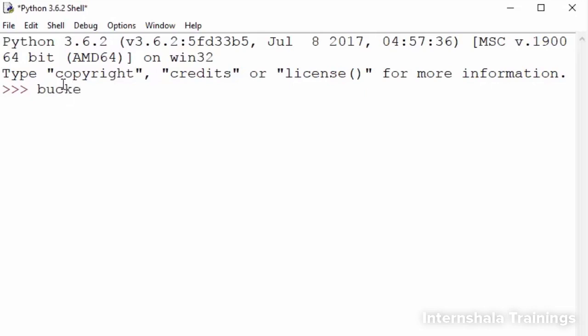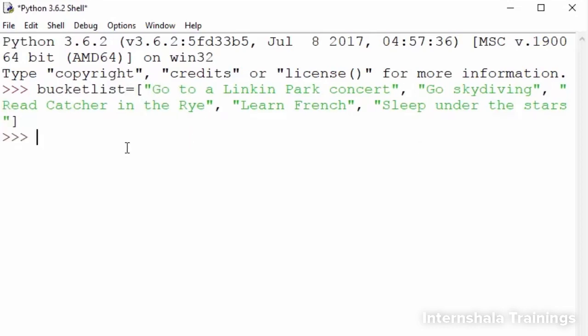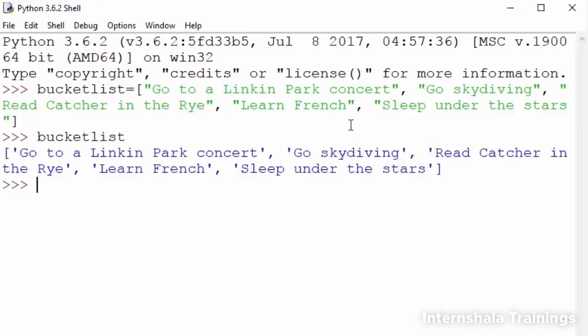To create a list in Python, we first give it a name, let's say bucket list. Then, we write the items separated by a comma and enclose them within square brackets. You can access an item in a list using its index number. Just remember, start counting from 0 instead of 1 when counting the index.